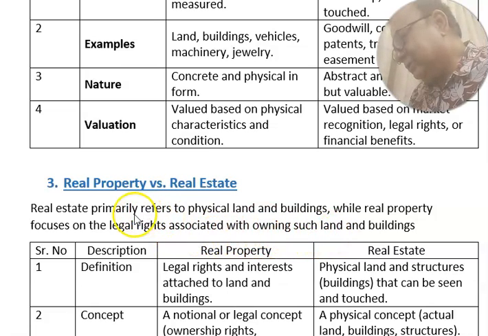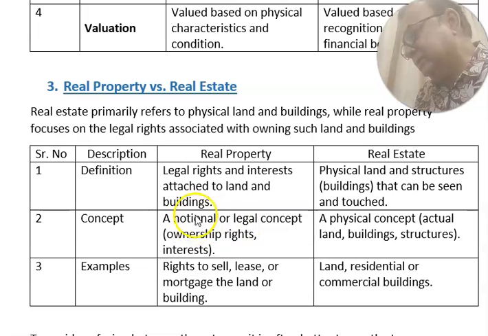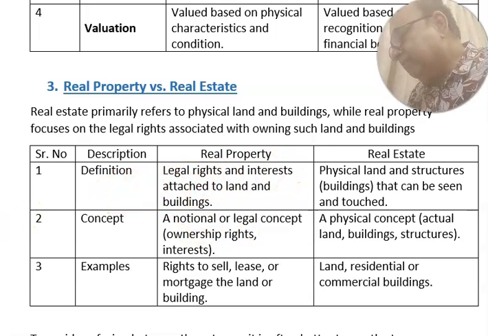So real estate is physical land and building, and real property is a right in the property. You have ownership of the property, you have tenants in the property. Those are real property, because you have the rights. We will see the differences between both terms.